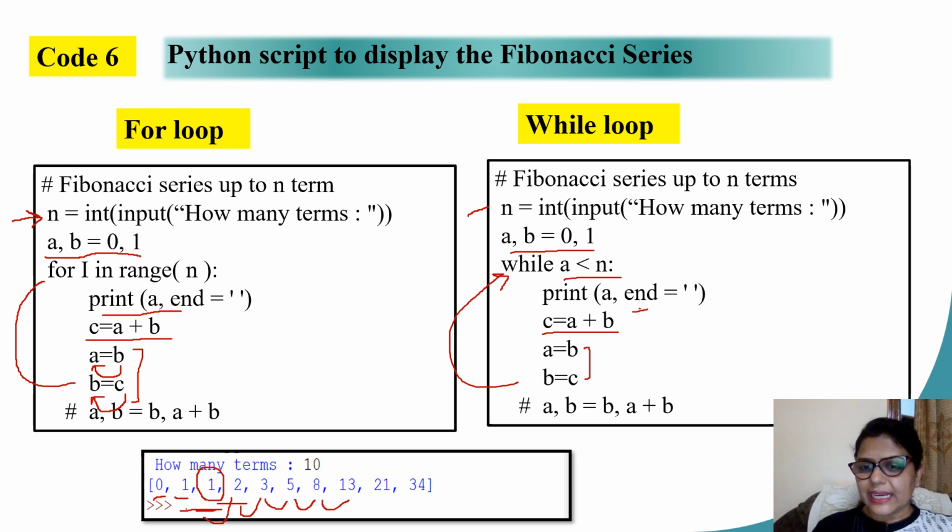Children, these three statements may also be replaced by this one single statement. I am writing a, b equals b, a plus b. So whatever is the current value of b, that goes into a. Whatever will be the calculated value of a plus b, that will go into the variable b. So whatever approach you feel easier, you may take up that.